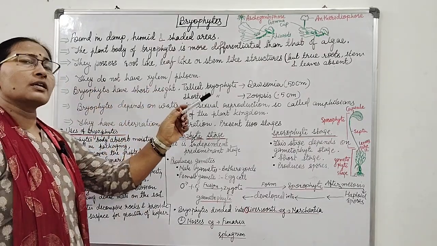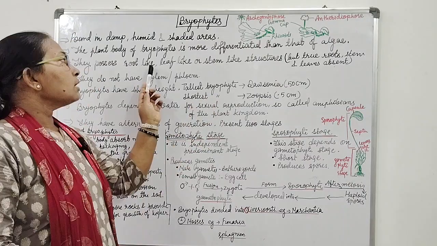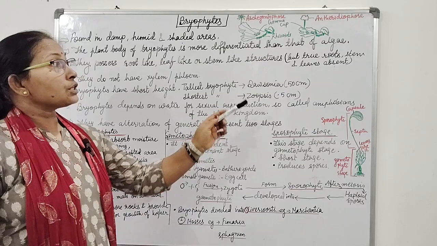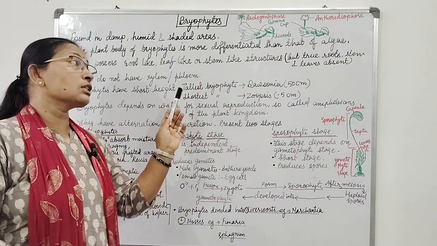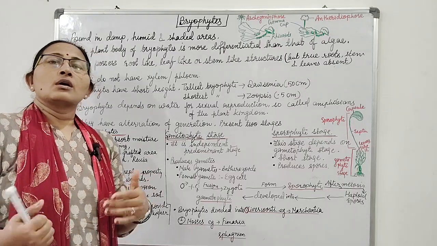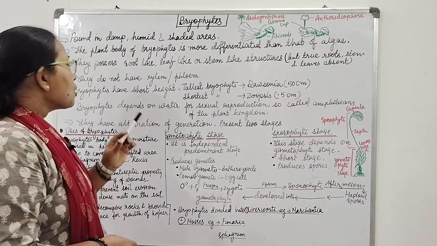The plant body of bryophytes is more differentiated than that of the algae. Leaf-like, stem-like and root-like structures are present, but true roots, true stem and true leaves are absent in the bryophytes. Bryophytes don't have xylem and phloem. No vascular bundles are present in the bryophytes.